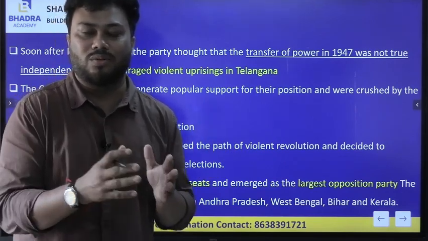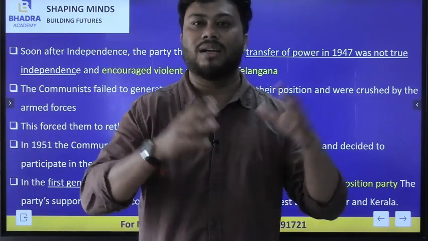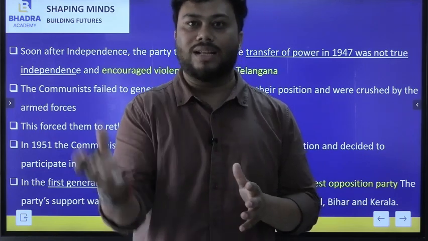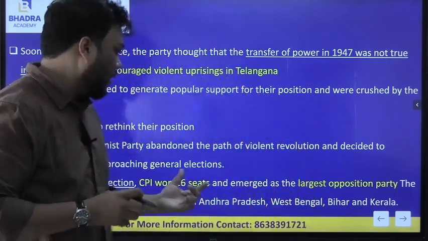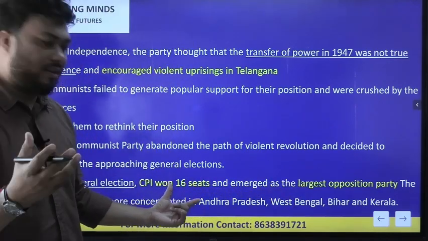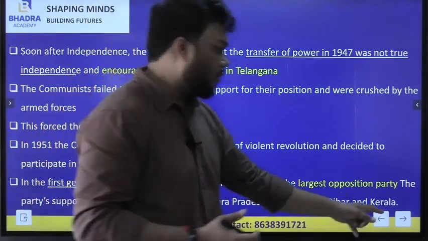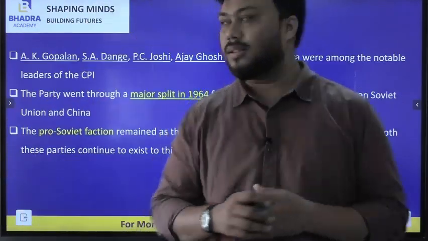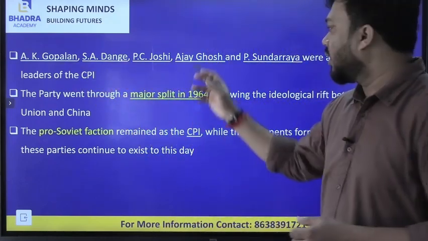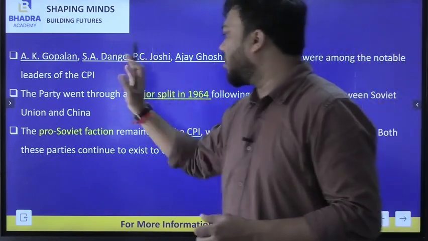Congress at that time had the legacy of the Indian national movement, so they became the largest political party and were able to form the government. The largest opposition party, CPI, won only 16 seats. They were supported mainly from Andhra Pradesh, West Bengal, Bihar and Kerala. Their notable leaders included A.K. Gopalan, S.A. Dange, P.C. Joshi, Ajay Ghosh and P. Sundarayya.